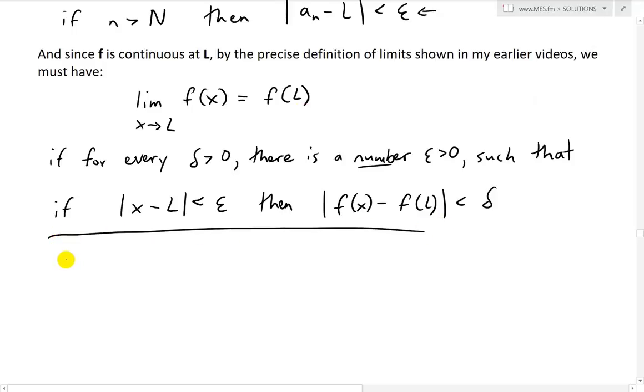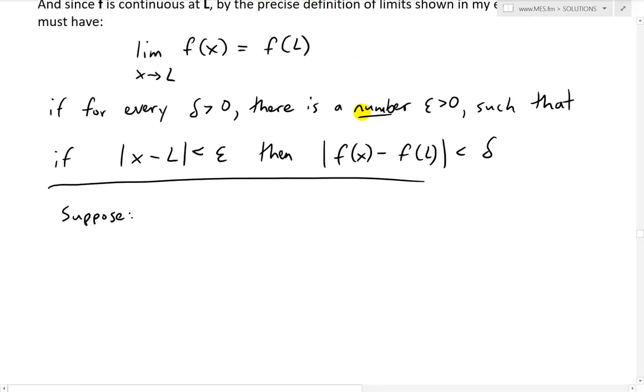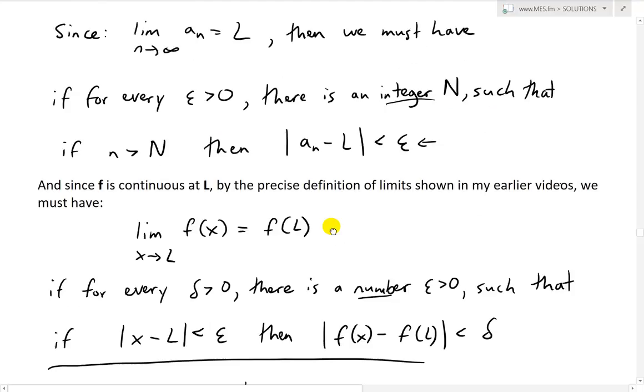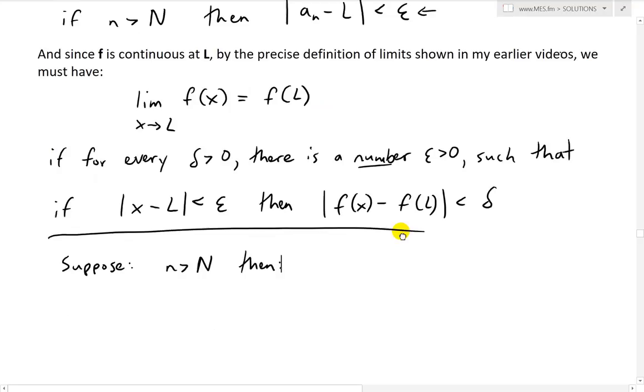So suppose now we had n greater than capital N. Then this scenario is the case: the absolute value of a_n minus L is less than epsilon.